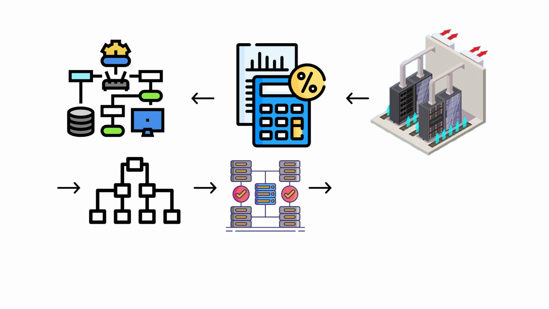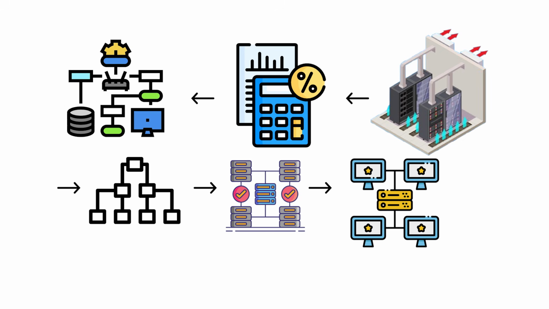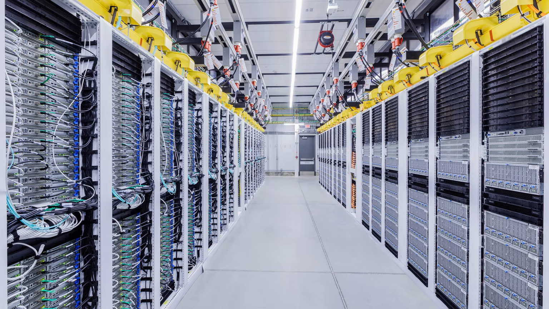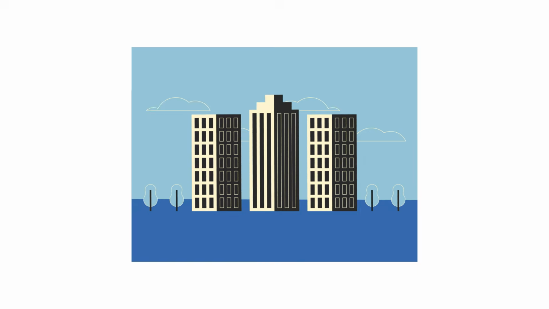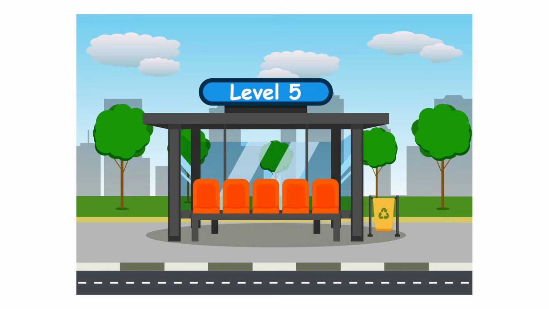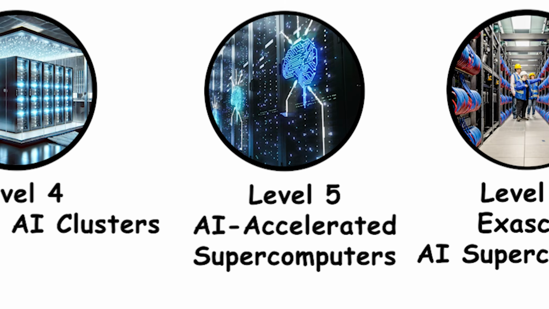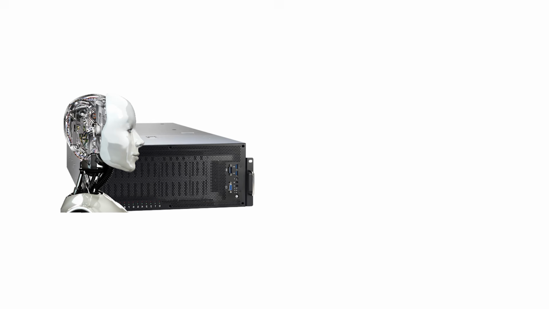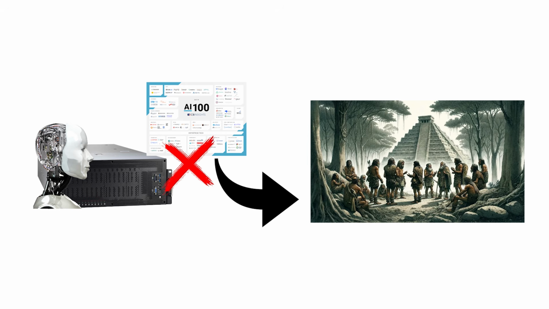Beyond private clusters lie national monuments of computation, supercomputers whose AI performance dwarfs everything below. They don't run in rooms, they run in hangars, and their hum shakes the earth. Next stop, Level 5. Level 5, AI-accelerated supercomputers. Now the machines stop serving companies and start serving civilization.